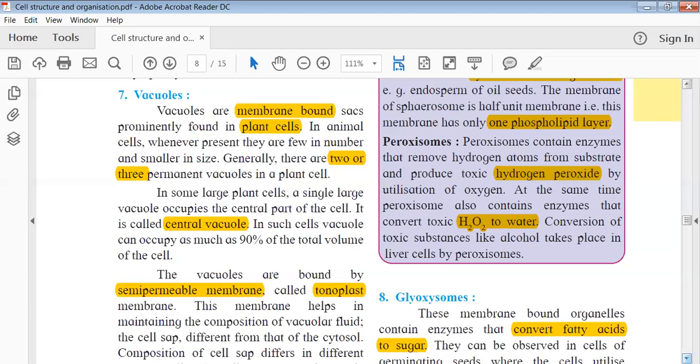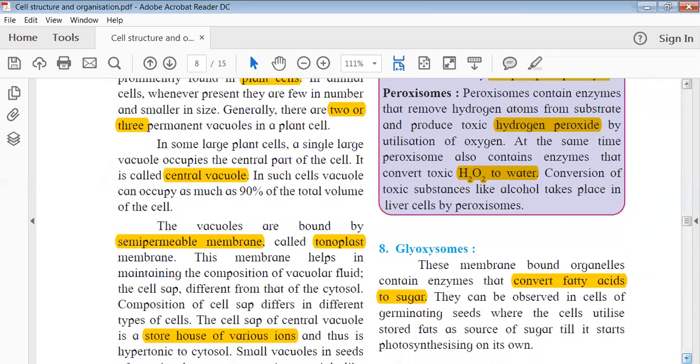Okay, but in the plant case there are multiple vacuoles which are present and have different functions. As I mentioned, in a plant cell there is a central vacuole, which is a single large vacuole that occupies the central part of the cell. It is so large that 90% of the cell's volume is covered by this vacuole. It contains the cell sap and different enzymes or some storing material. So it has a very important function in plant cells.